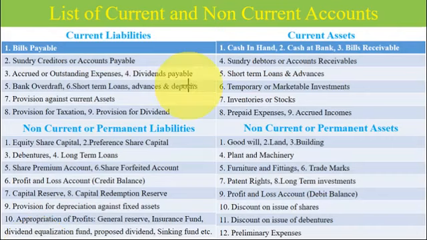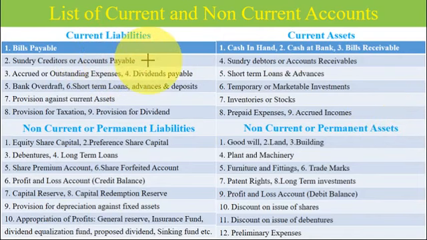Now we will see the list of current and non-current accounts. These are broadly classified into four categories: current liabilities, current assets, non-current or permanent liabilities, that is long-term liabilities, and non-current or permanent assets, also called fixed assets.